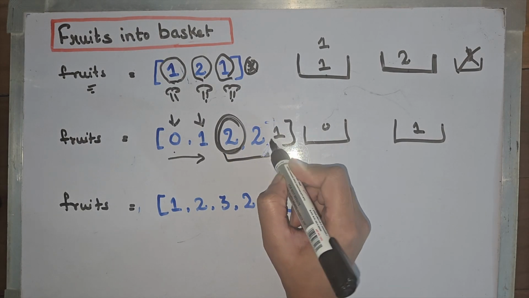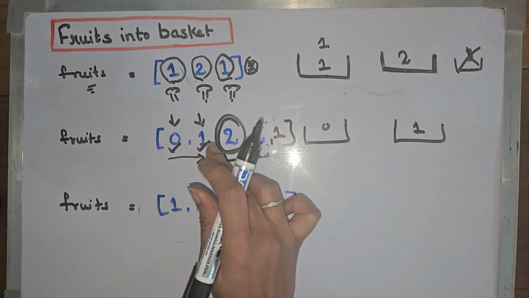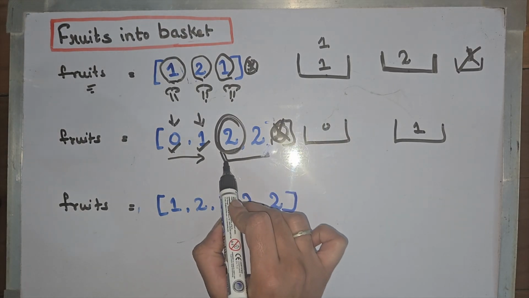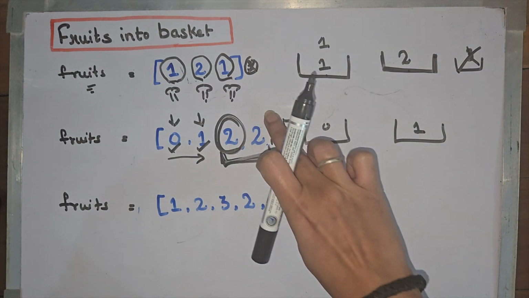Let's say there was a 1. And you thought that, okay, I will pick this, I will pick this, and then I will pick this one. But this thing is not allowed. We cannot skip fruits in between. So in this particular given input,